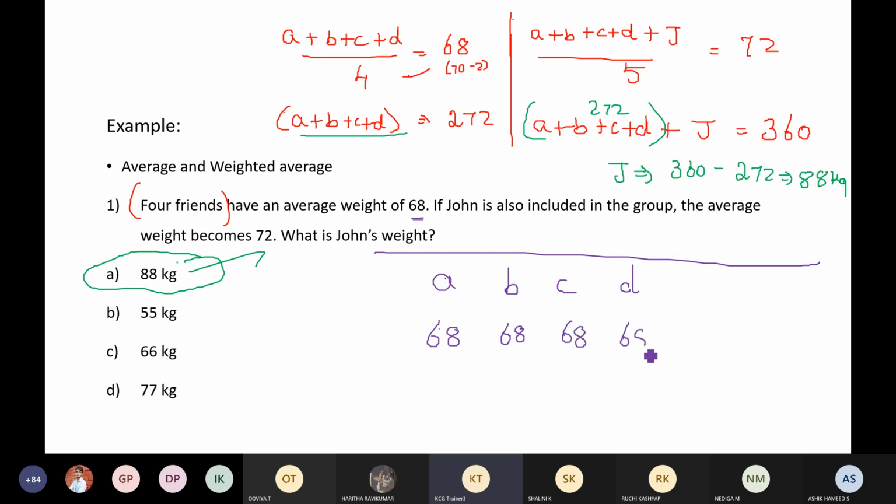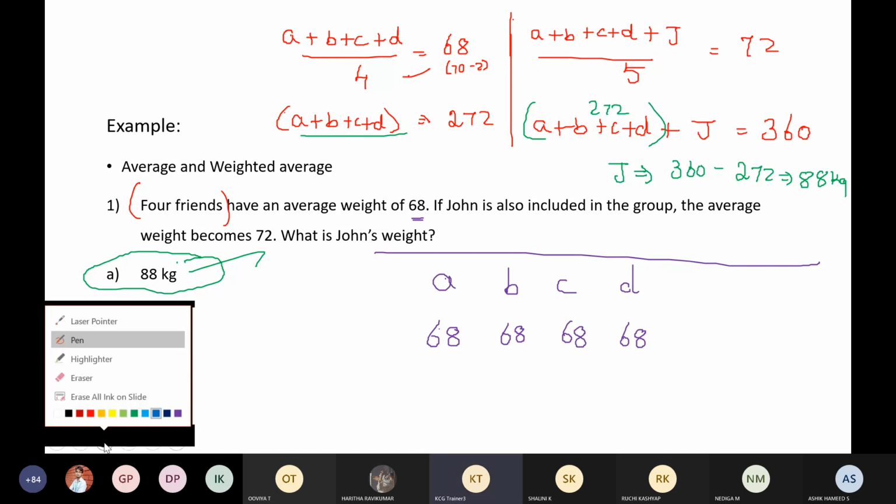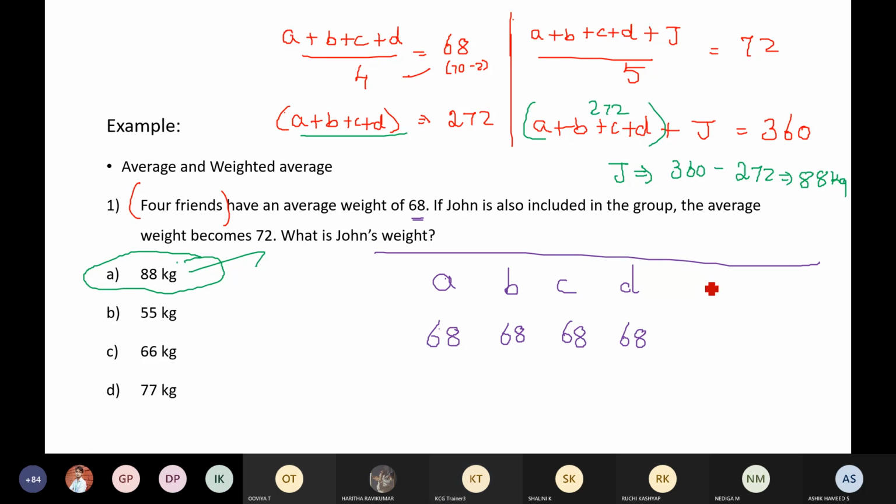Let me assume it this way. Each weighs 68 kg. Okay, done. And now a new guy has joined. What is the new guy's name? John. John joins, and because of that, what happens? The average weight becomes 72, which means everyone's weight is now 72. So this guy gets 4 more, because already 68, he gets 4 more. This guy also gets 4 more. This guy also gets 4 more. This guy also gets 4 more. This guy also gets 4 more. 68 plus 4, only then everyone's weight would be 72. The average becomes 72. Clear?